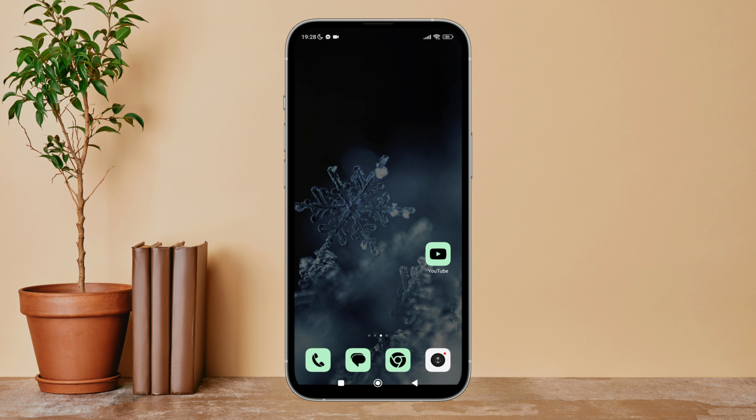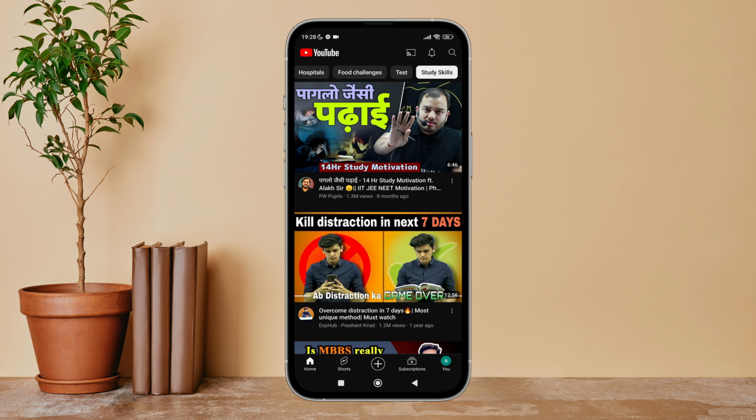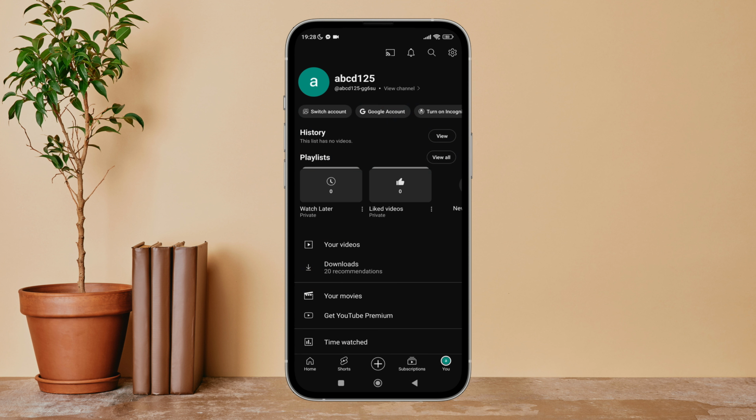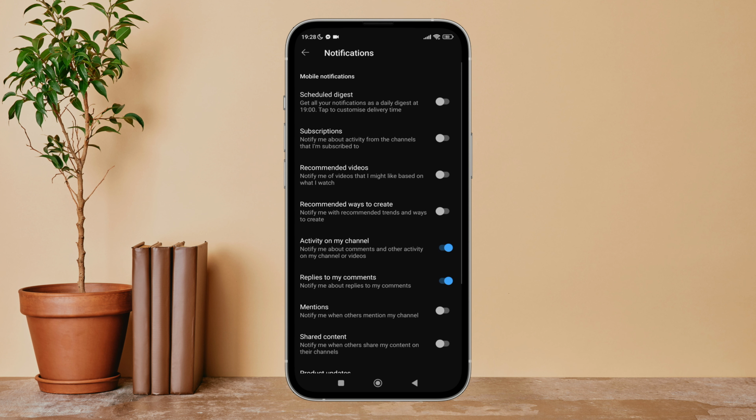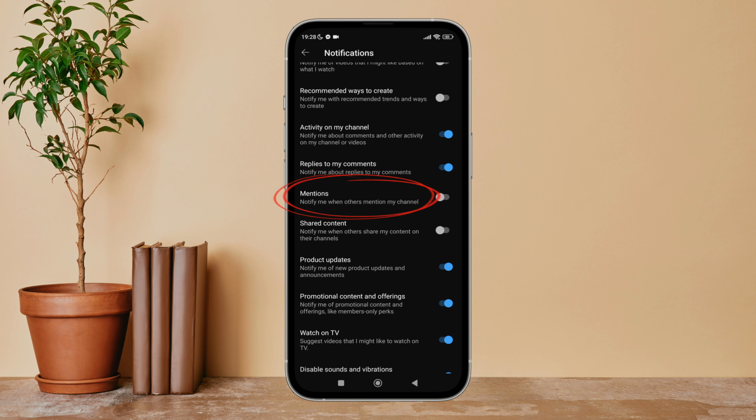Today, in this video, I'm going to guide you through how you can get notified when someone mentions you or your channel on YouTube. So, let's get started. Firstly, open the YouTube app on your device. Then tap on the profile icon. Next, tap on settings. After that, tap on notifications. Next, you can see the option of mentions. Turn it on by tapping on it. So, this is how you can get notified when someone mentions you or your channel on YouTube.